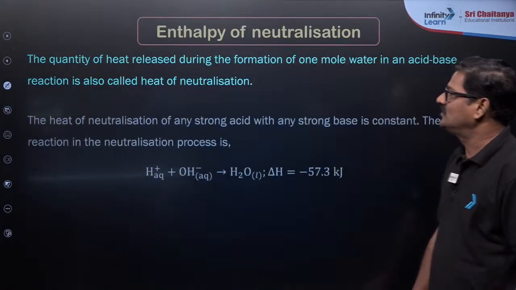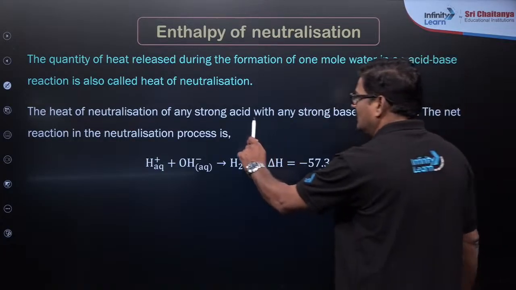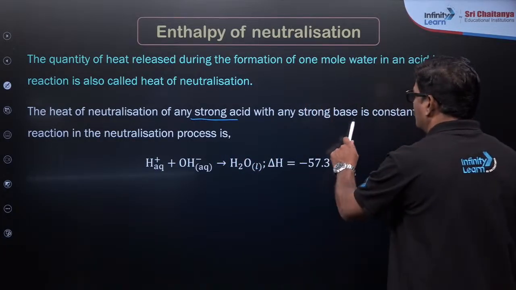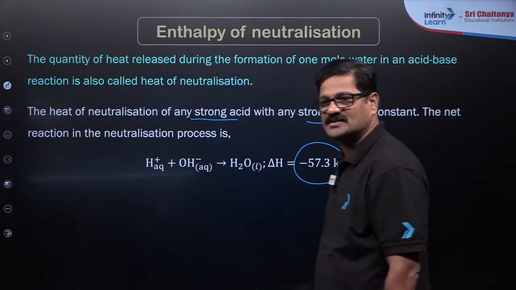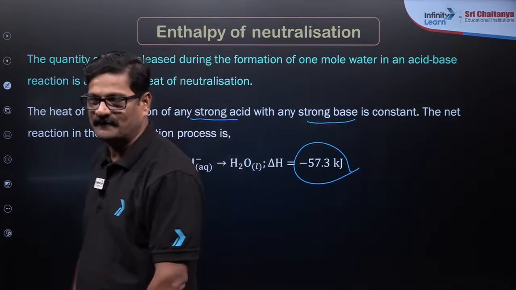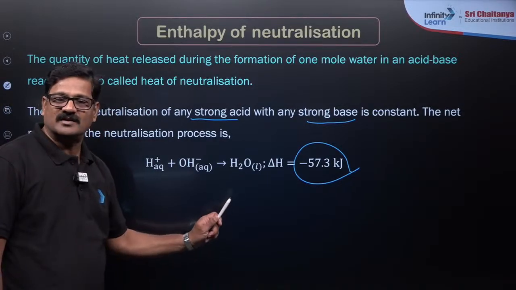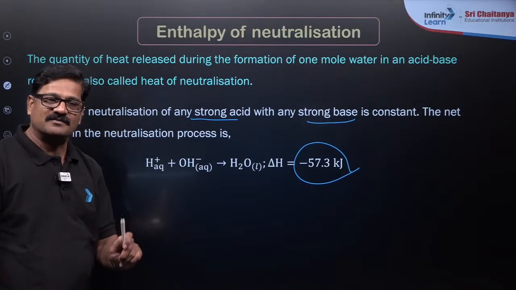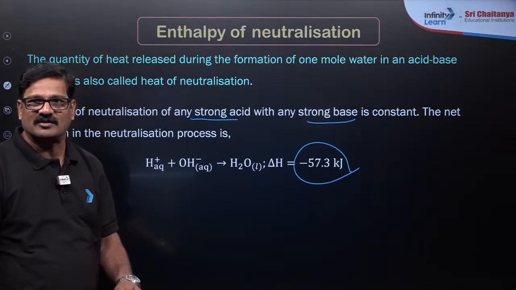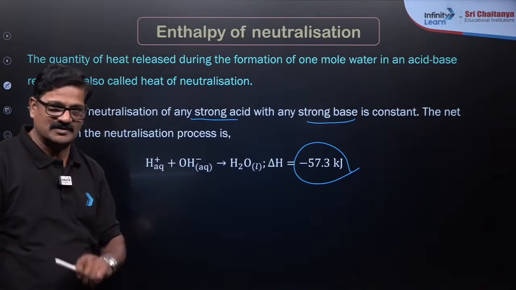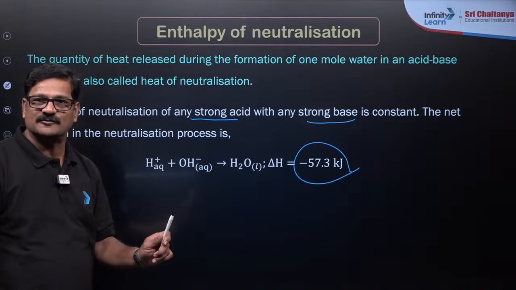You take the heat of neutralization of any strong acid with any strong base, its value हमेशा constant रहता है, minus 57.3. If it is a weak acid or a weak base, or a weak acid and a strong base, or a strong acid and a weak base, its value is going to be less than 57.3 kilojoules.